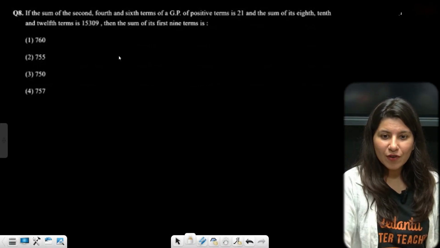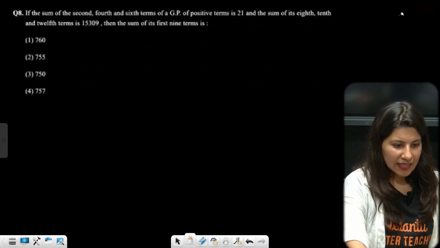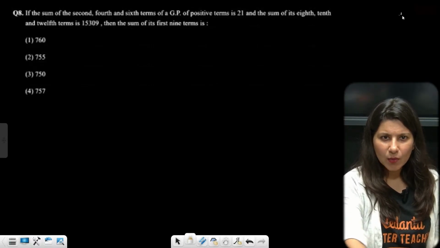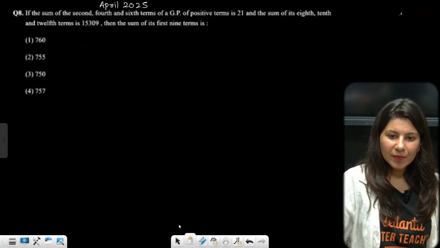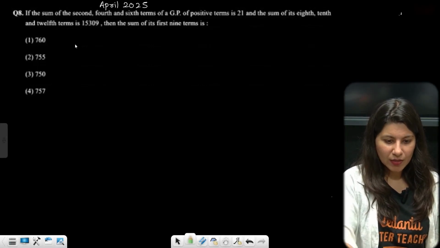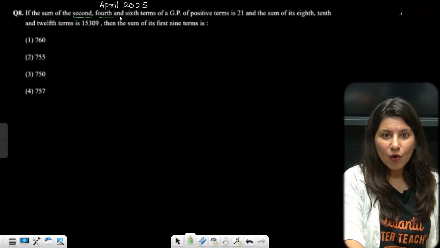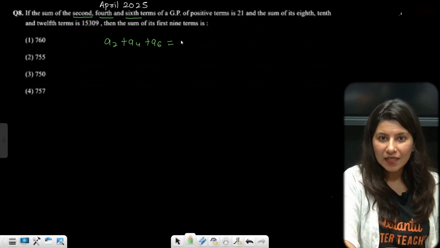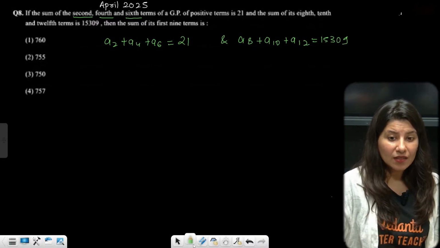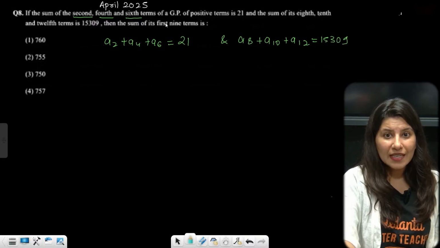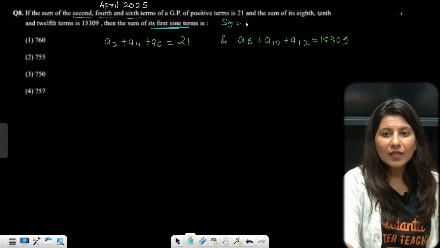Next question, are we ready for it? Now this looks like an easy basic question. Let's see. Again, April attempt 2025. If the sum of second, fourth and sixth term, A2 plus A4 plus A6, of a GP of positive terms is 21 and the sum of 8th, 10th and 12th term is 15309, looks like the calculation may be heavy but not sure. The sum of first 9 terms, S9, is what they are asking.